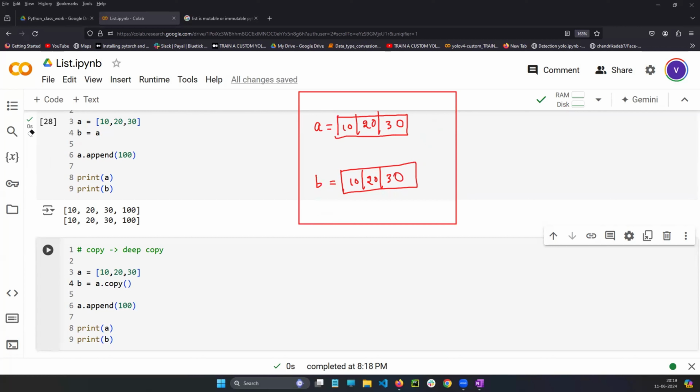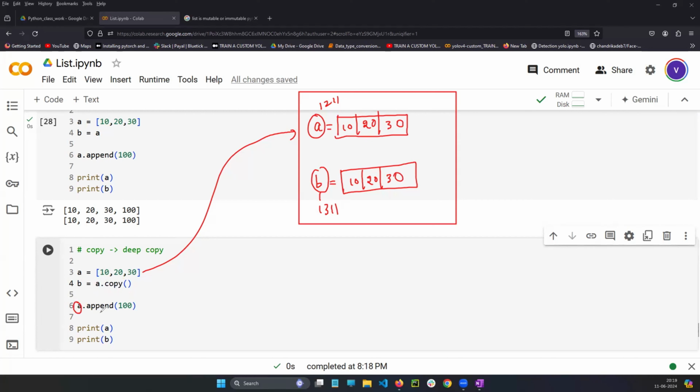First, A is saved in the memory. Imagine this address is 1211. Whatever data is in A, you give to B using one function, the copy function. This copy function gives all the data in A to B, and there won't be any relation. The address will be different, 1311. The relation won't be maintained.